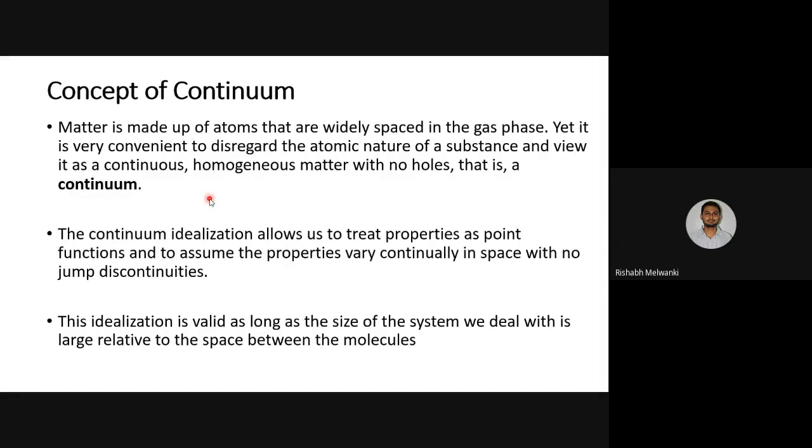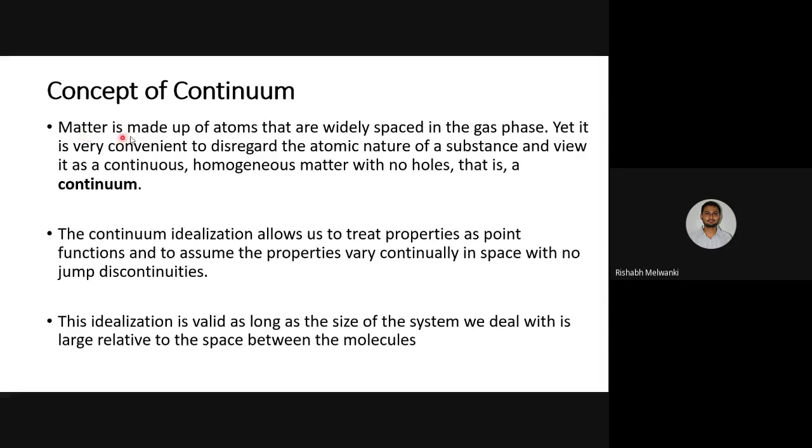Okay, next, the concept of continuum. Again, this is a very important concept, and I have seen that most students forget it after thermodynamics. Usually this same concept is used in all the thermal subjects, even in fluid mechanics, which you will have in the next semester. Even in that semester you will be using this concept of continuum. Now, what is this concept?